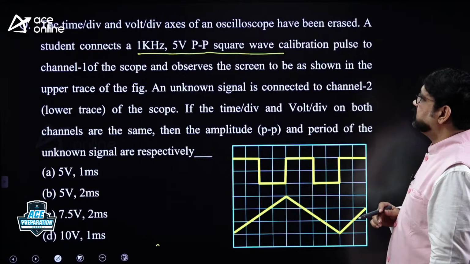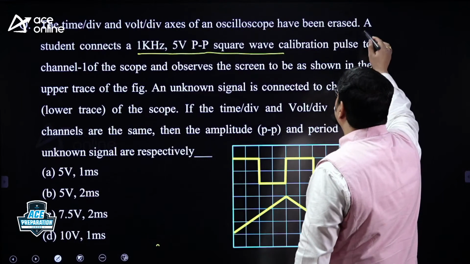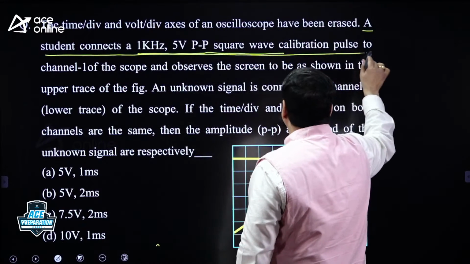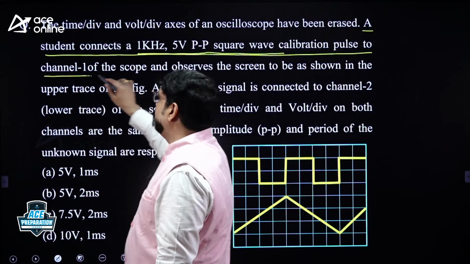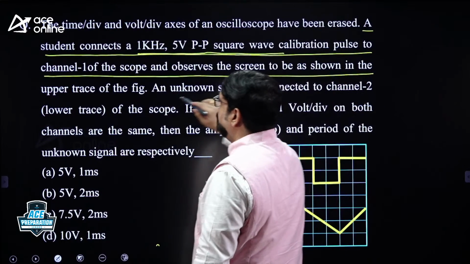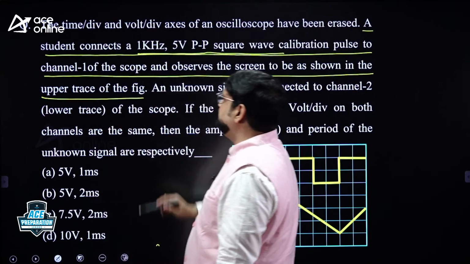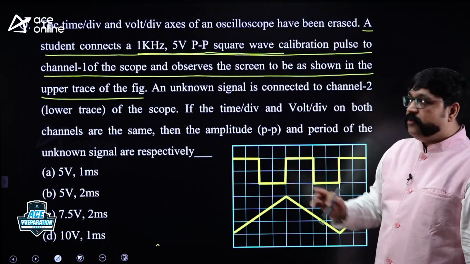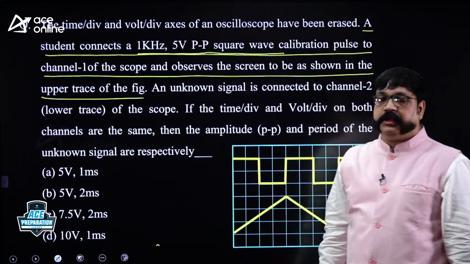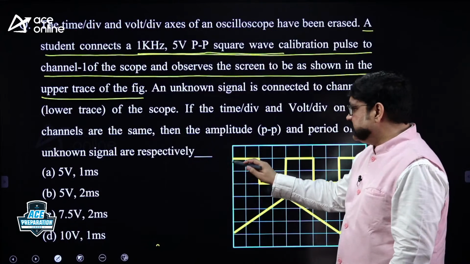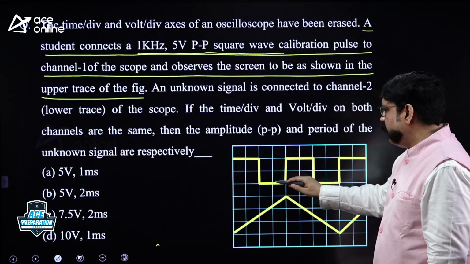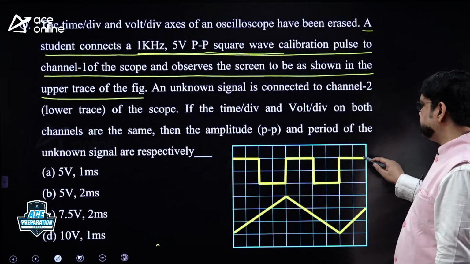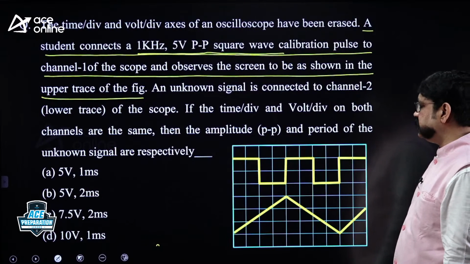So what I will do is, I will first observe the first statement, please. Observe the first statement. This is a GATE question given. What is that first statement? The statement is about the upper trace. They are telling you this is the upper trace, 1 kilohertz frequency, 5 volts peak to peak. How many cycles are displayed? On time, off time, 1 cycle; on, off, 2 cycles; and this is on, half cycle. 2.5 cycles are displayed.